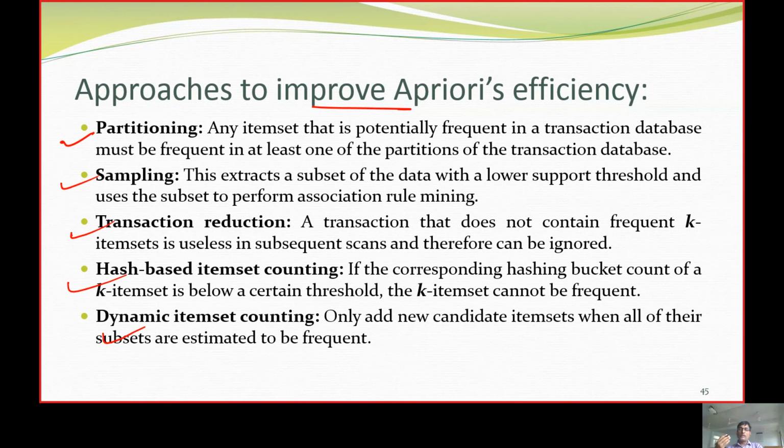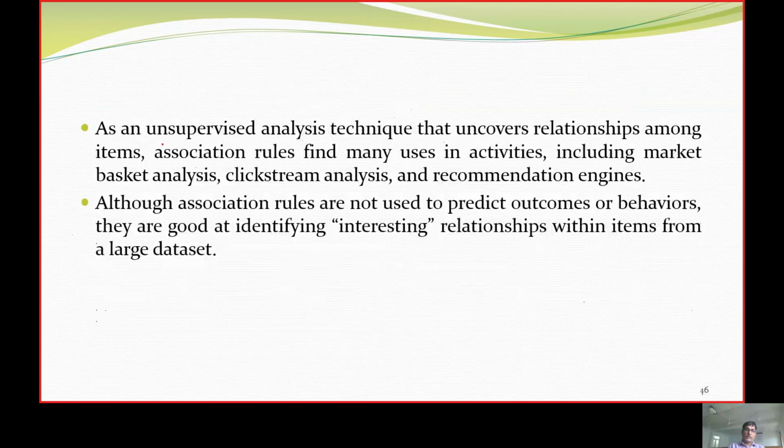So these are some of the issues where the Apriori algorithm can be improved. And one more point: the Apriori algorithm is an unsupervised technique. The reason is that we don't know the labels, we don't know what items are going to fall into which bucket, which is unsupervised learning, called clustering.